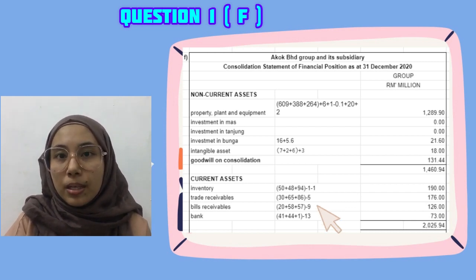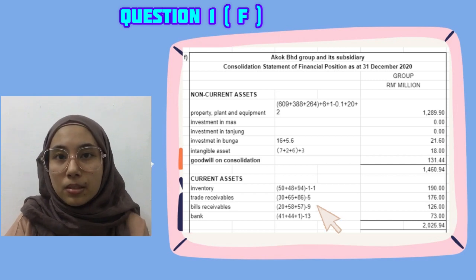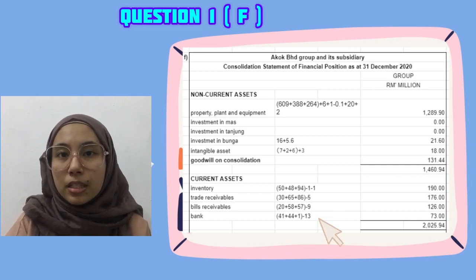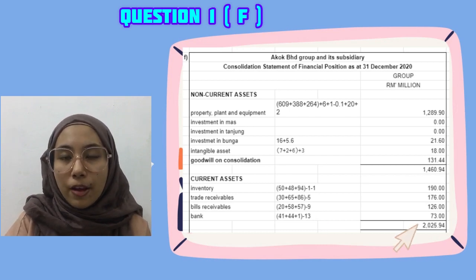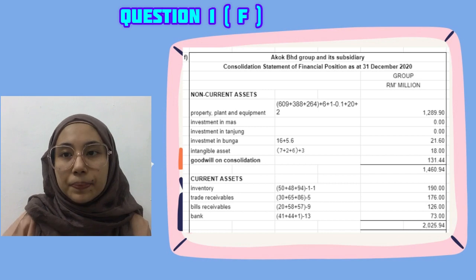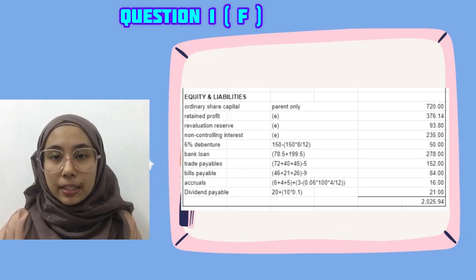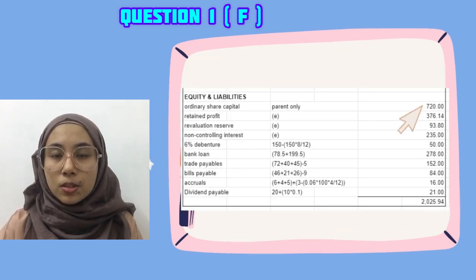This also needs to be deducted from bills payable. Lastly, bank, 13 million is from half of Tanjung bills payable, which is 26 million divided by 2. So the total of assets is 2025.94 million ringgit.